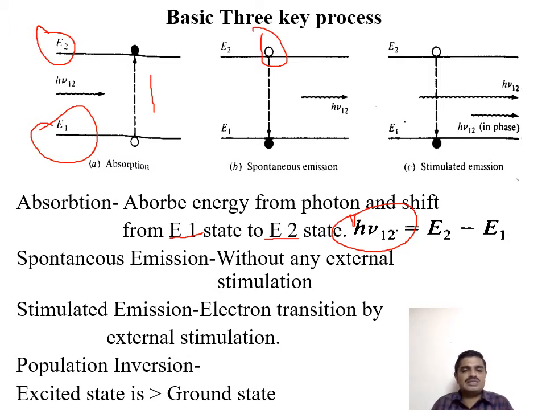The stimulated emission represents electron transition by external stimulation. Then followed by the most familiar term, population inversion. Population inversion in a laser diode means the excited state population, I mean E2, is greater than E1. That is called population inversion.